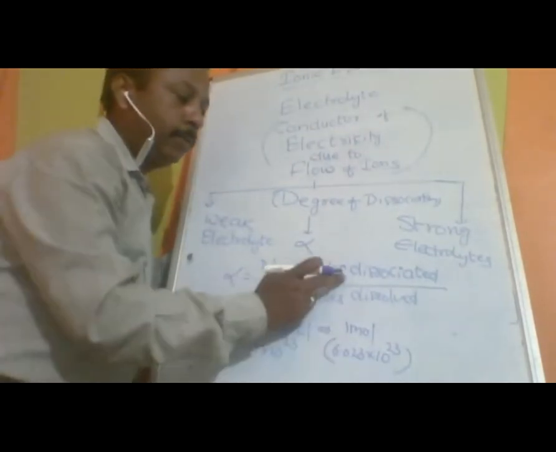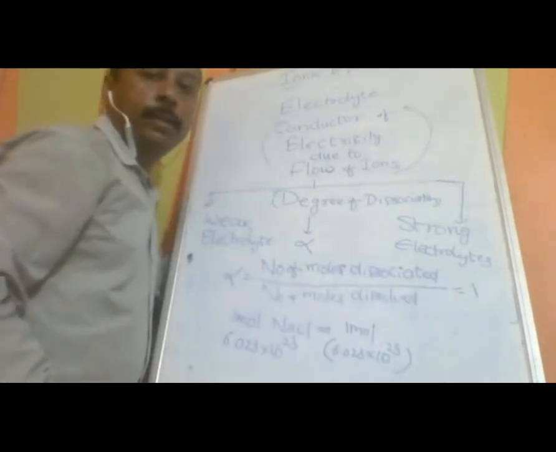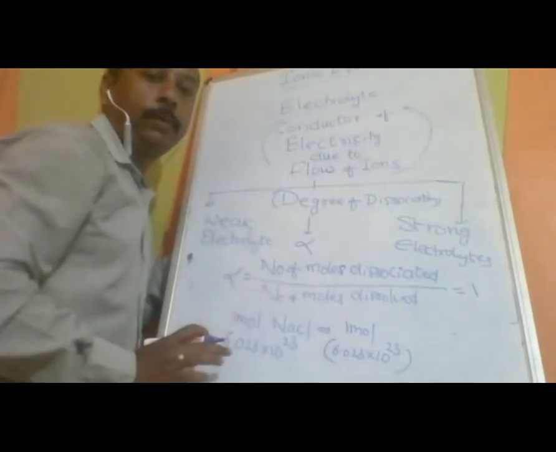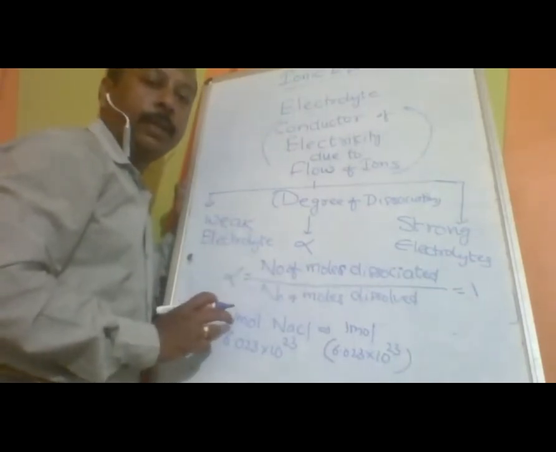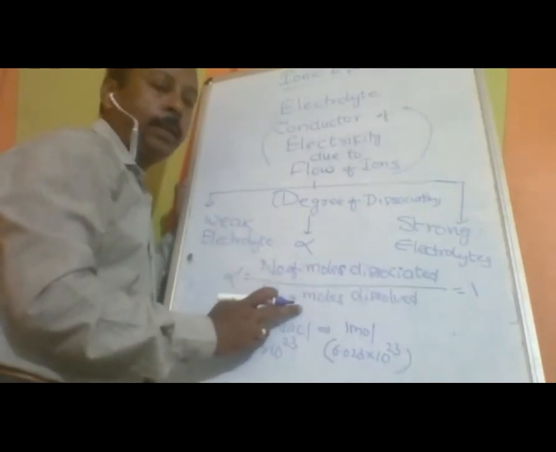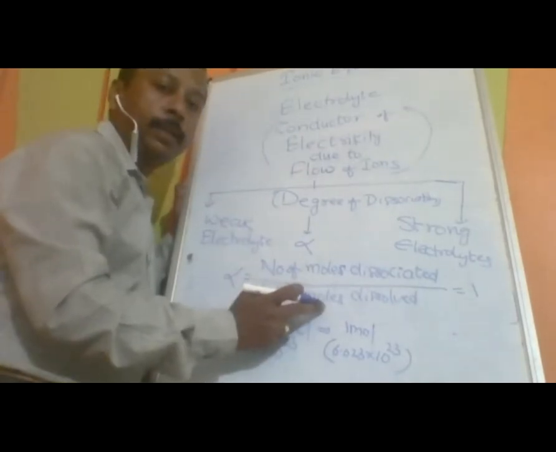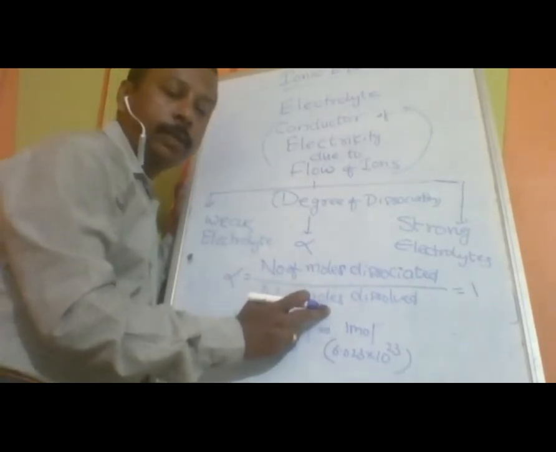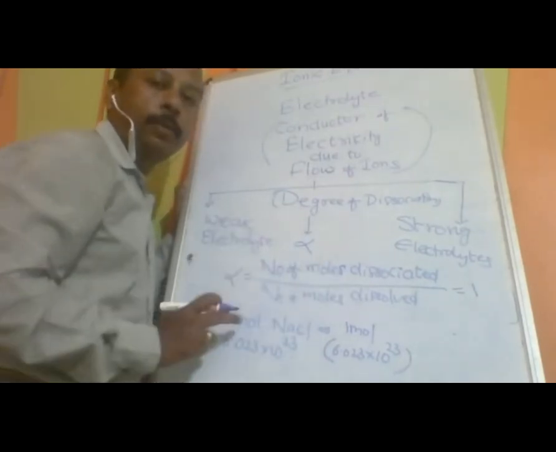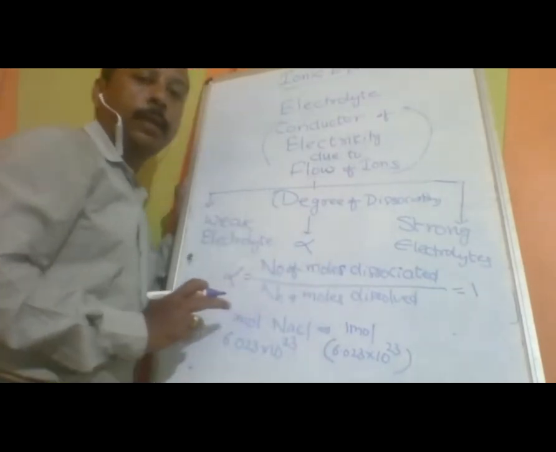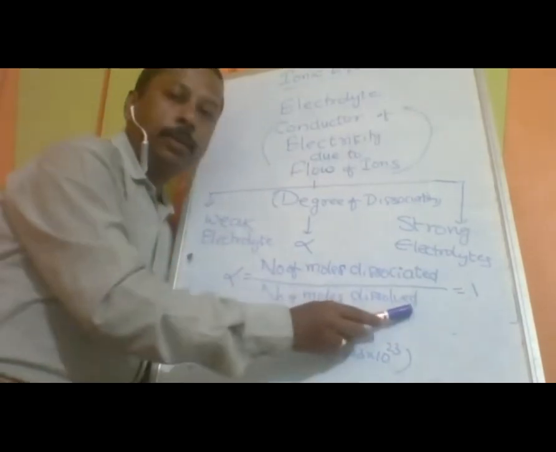That means numerator and denominator are the same, so the alpha value is 1. This is the highest possible value of alpha. It takes place when numerator is equal to denominator. The denominator is what we dissolve practically, which is in our hands, and dissociation depends upon the solute. It depends on the electrolyte and its own capability, while dissolved amount is in our hands.